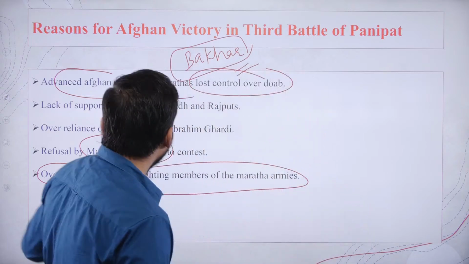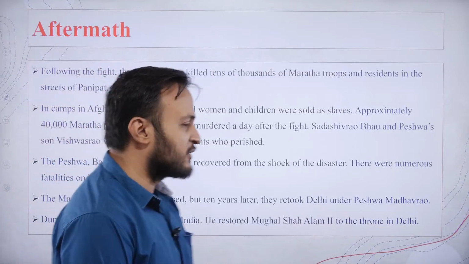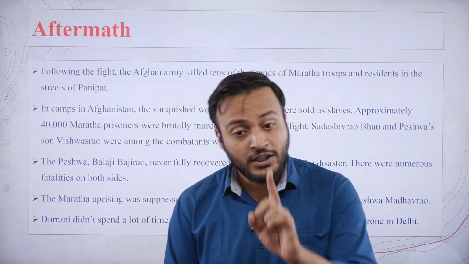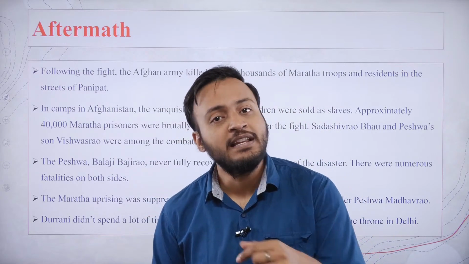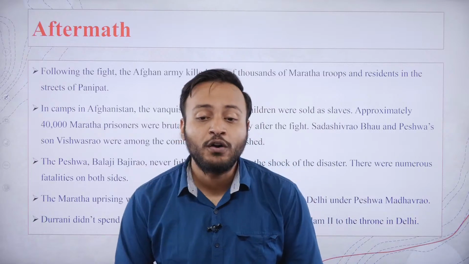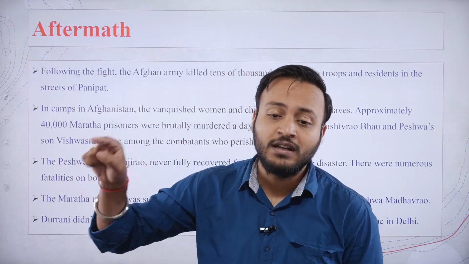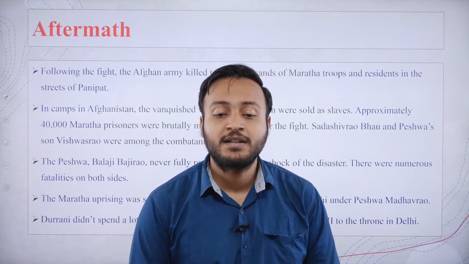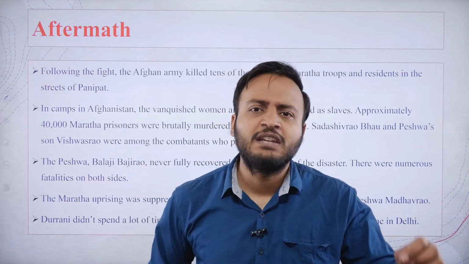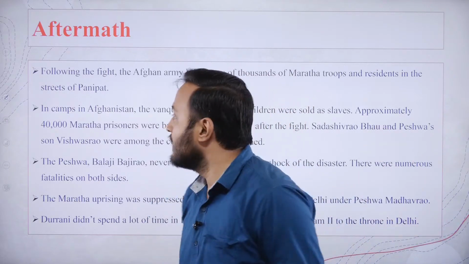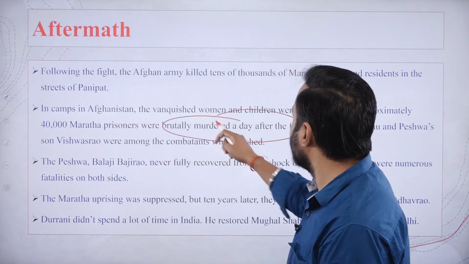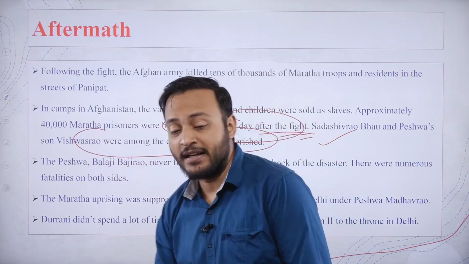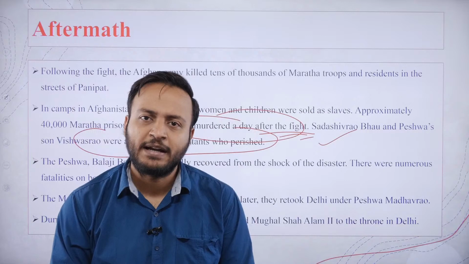All right, everyone. Not just that, if we talk about the aftermath of the battle, what happened? After the battle ended on the 14th of January 1761, this was not the end of the Afghan atrocities over the Maratha camp. Following the fight, on the next day, approximately 40,000 Marathas were imprisoned and brutalized. They were simply murdered after the day of fight. Sadashiv Rao Bhau and Vishwas Rao were also among the combatants who were killed in this battle.